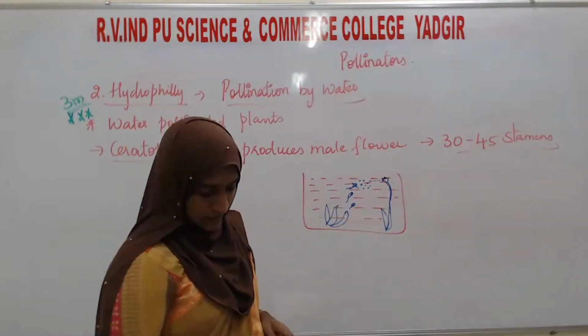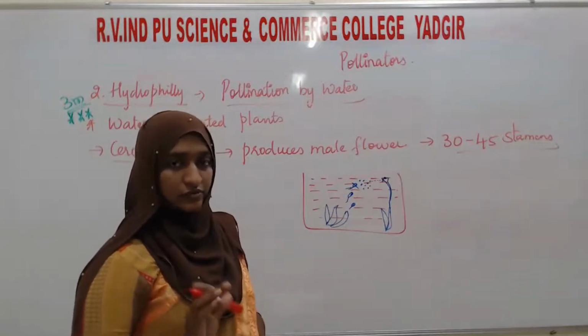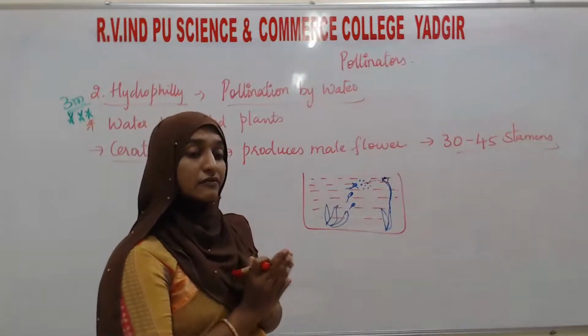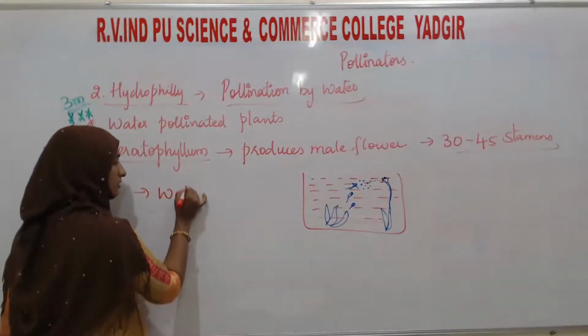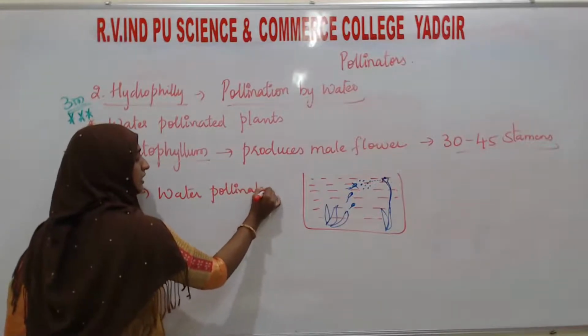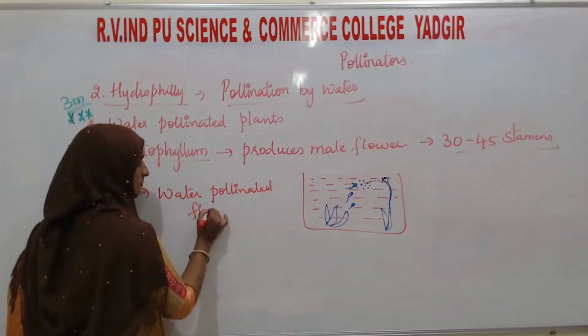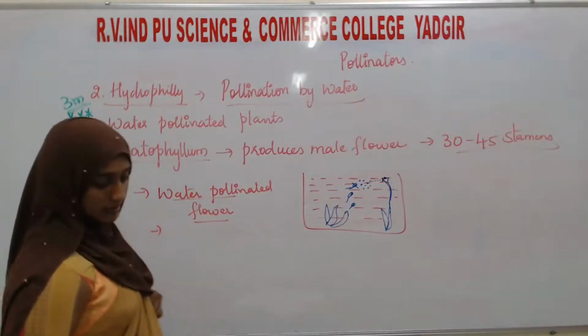So here, in most of the water pollinated flowers, what are the adaptations of these water pollinated flower systems?